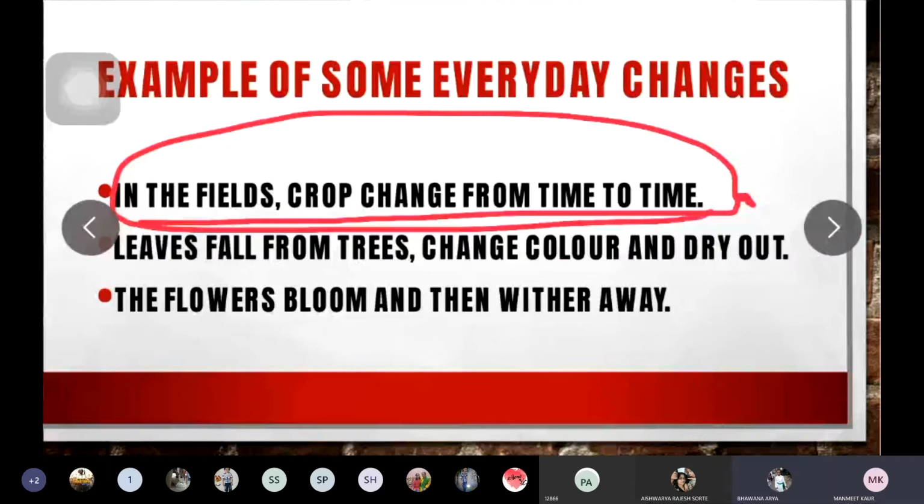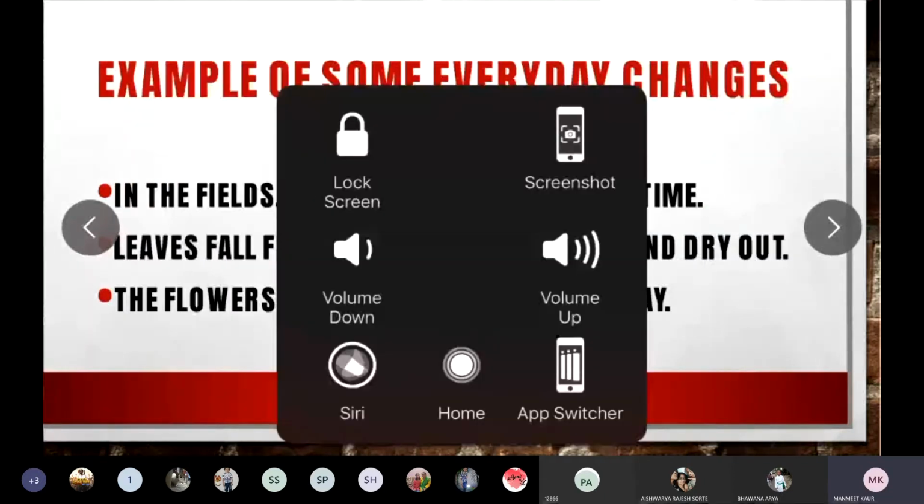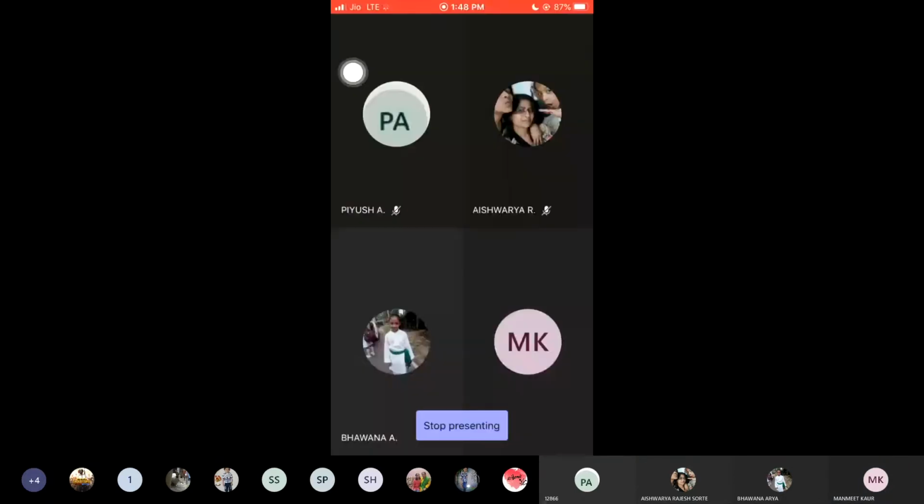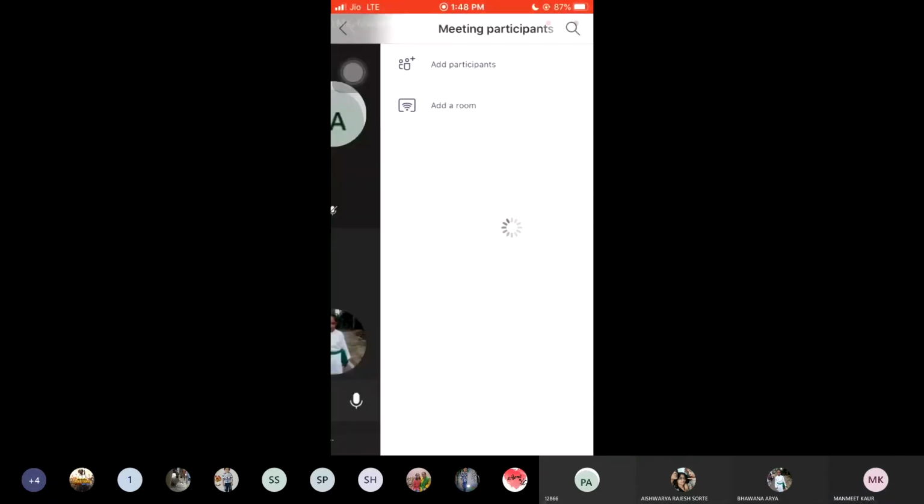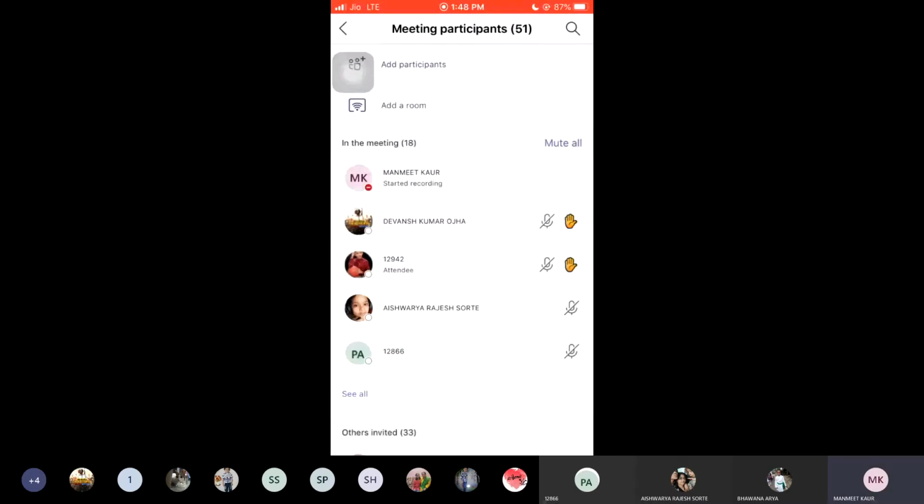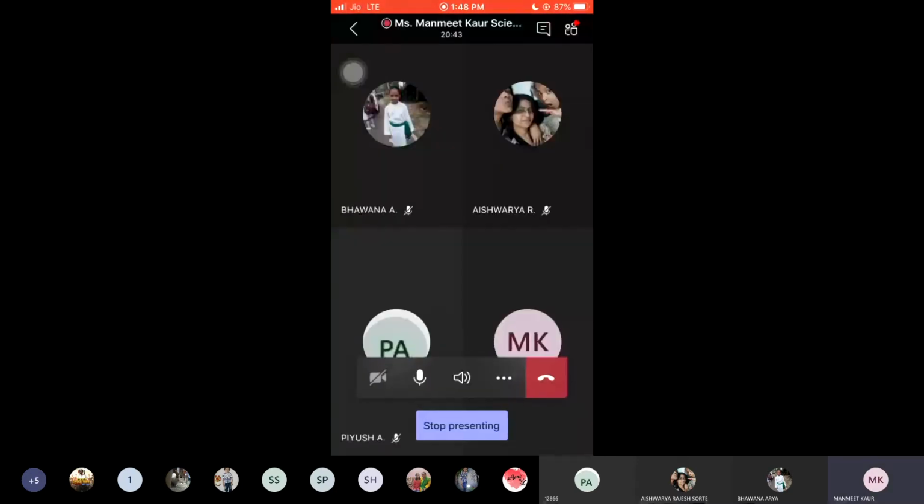Don't disturb, switch off your mic. So first example of everyday changes. Who's this one disturbing? You all can't understand English? Having some problem in understanding English or what? हिंदी में समझाऊं? अपना माइक ऑन नहीं करना है.